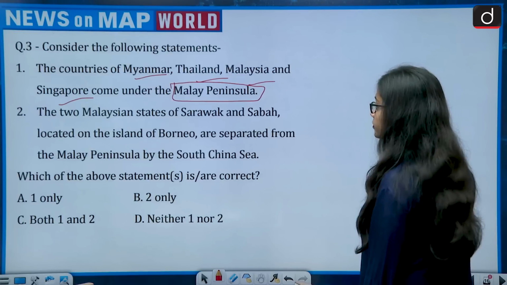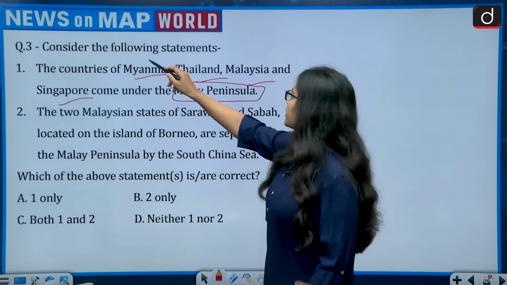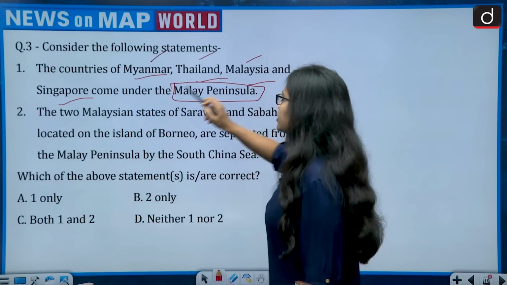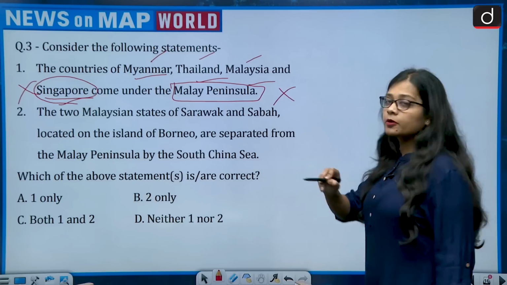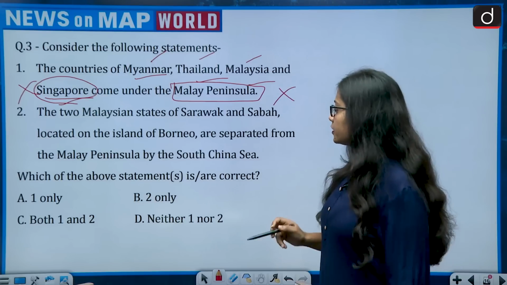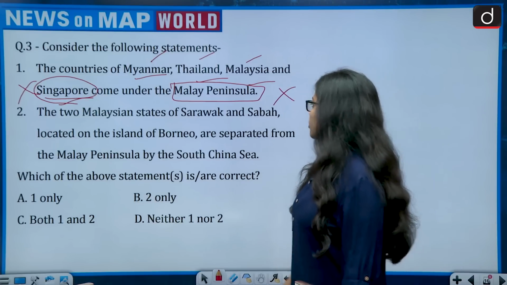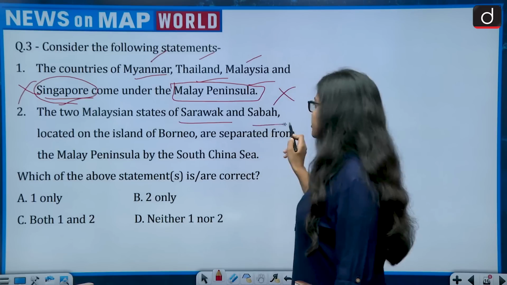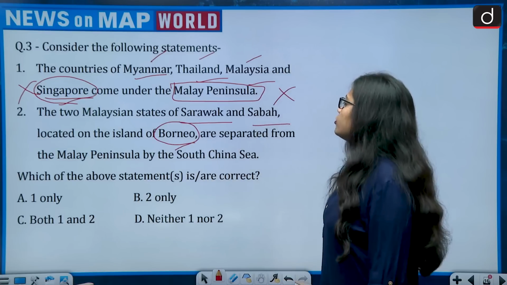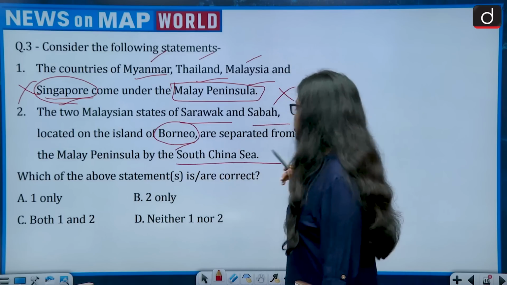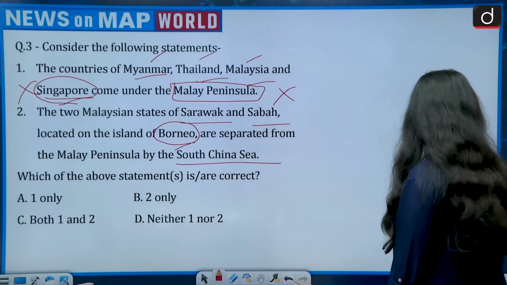So first, the countries of Myanmar, yes, Thailand, yes, Malaysia, yes, Singapore, no, come under the Malay Peninsula. This becomes wrong. Second statement: the two Malaysian states of Sarawak and Sabah, located on the island of Borneo, are separated from the Malay Peninsula by the South China Sea. So let's see this.